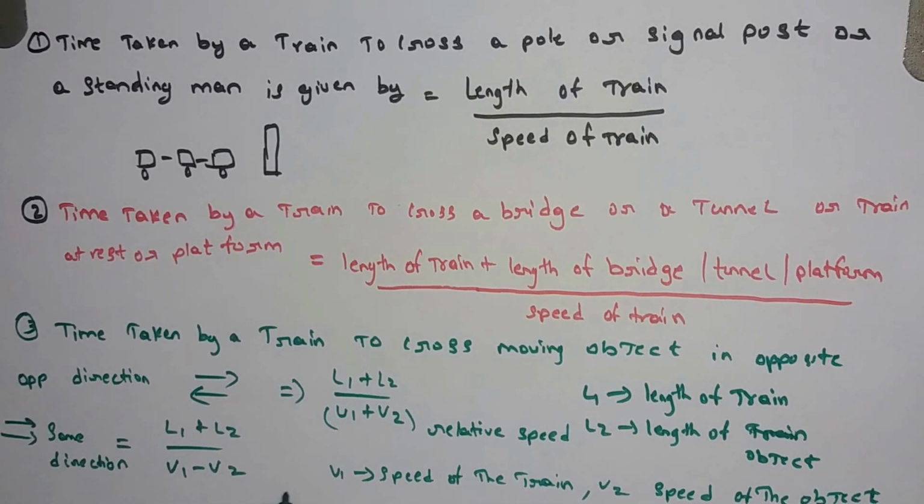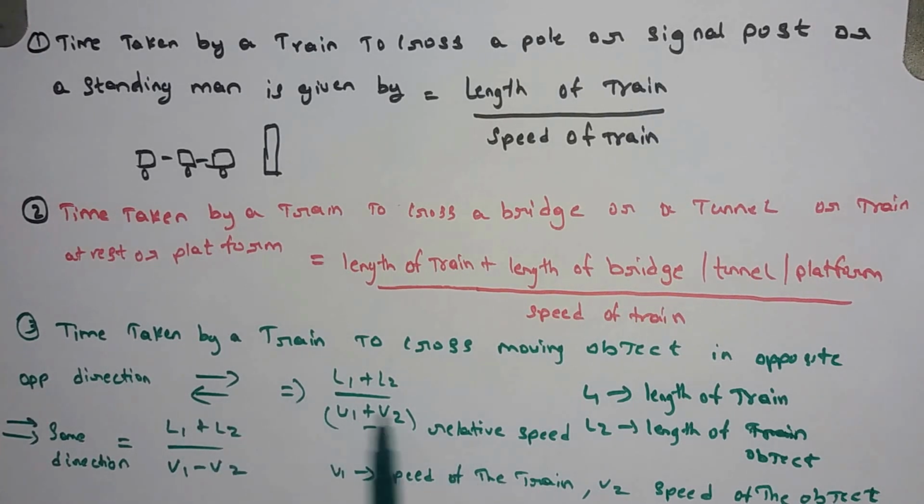Here relative speed is V1 minus V2. When it is moving in opposite directions, the relative speed will be plus. When it is moving in the same direction, the relative speed will be minus.